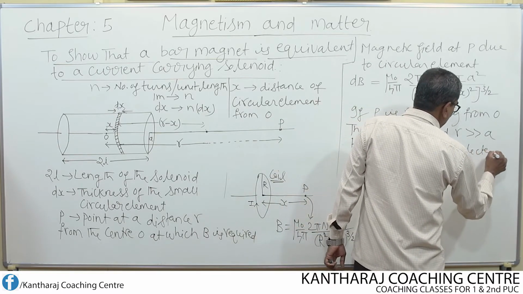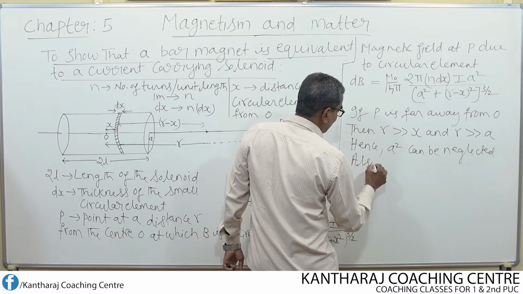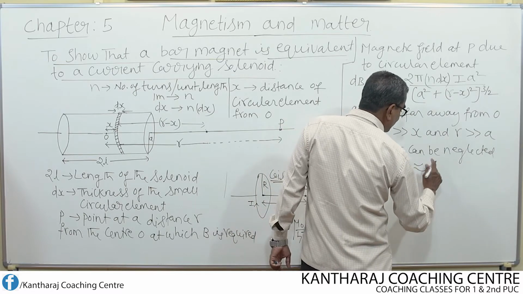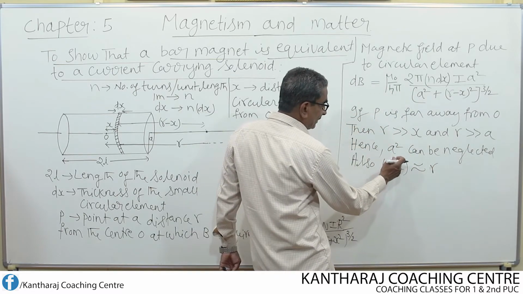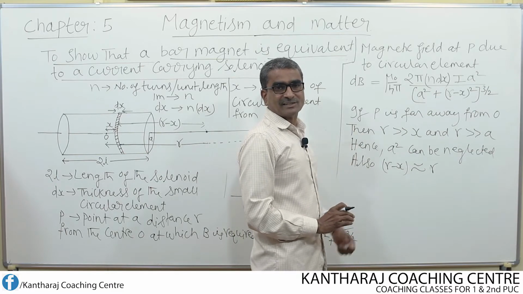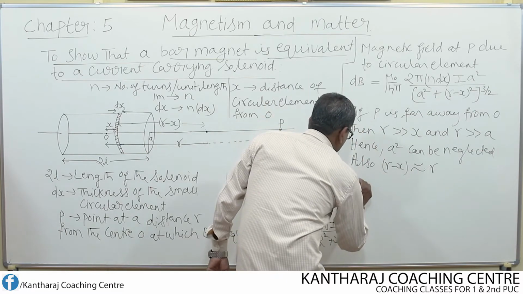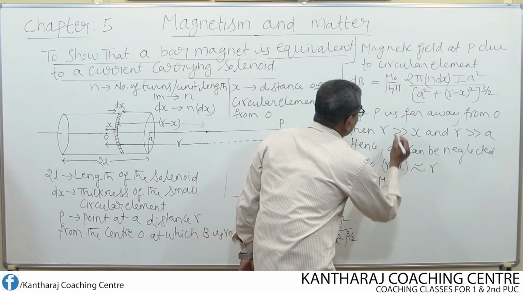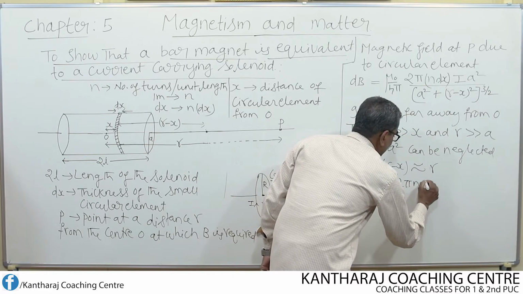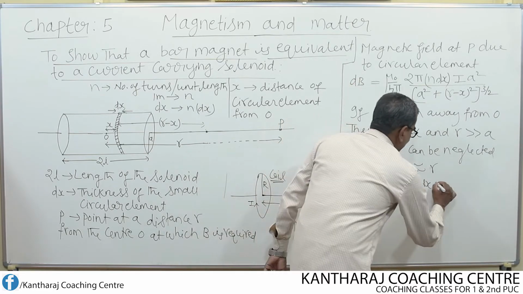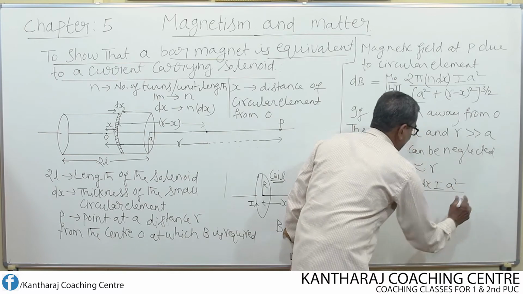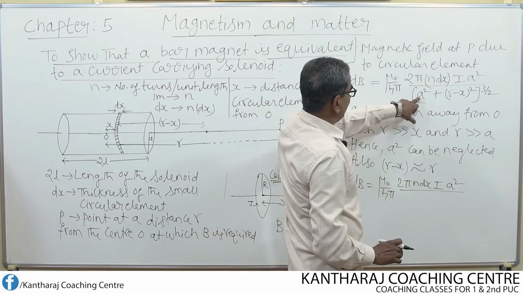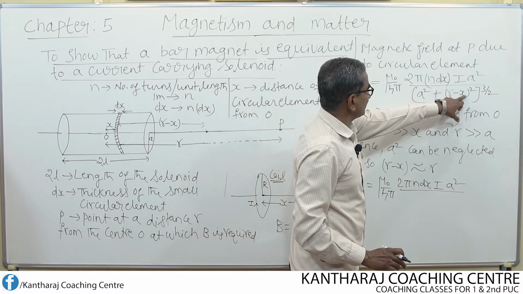Not only that, also what happens now here? R minus X can be written as approximately equal to R, because X is very, very small. Let us neglect X also. Now, what happens to this equation? This equation now becomes dB equal to mu naught over 4 pi, then 2 pi n into dx I A square written as it is in the numerator, whereas here remove it, that means ignore it. So, if I ignore A square, then what is left? R minus X whole square is left.